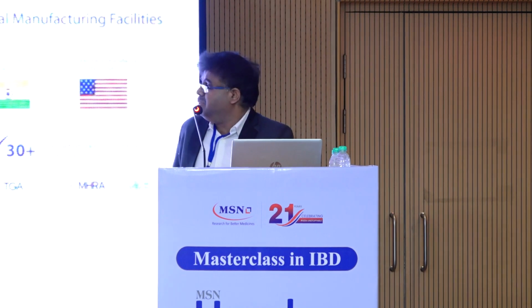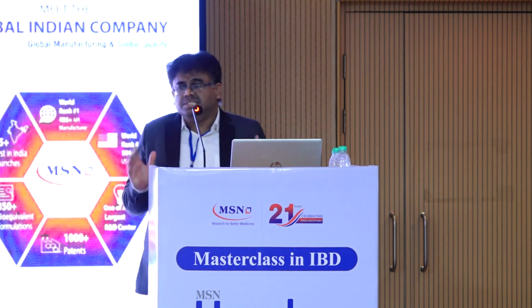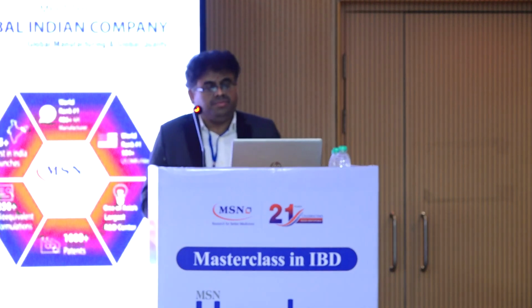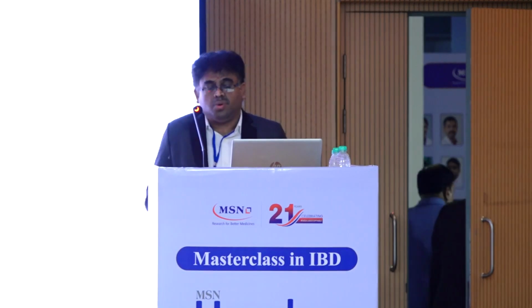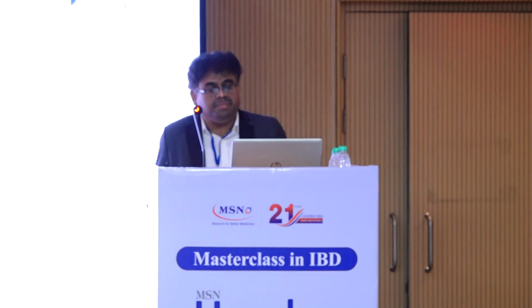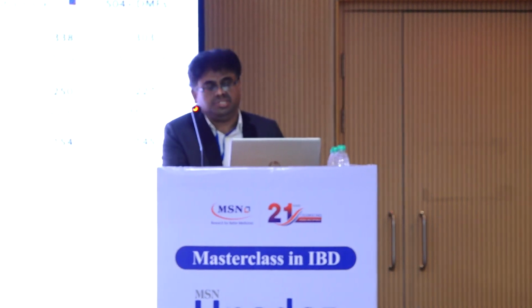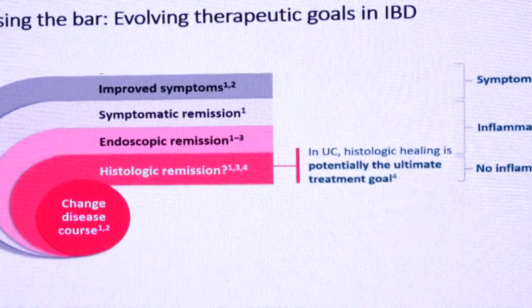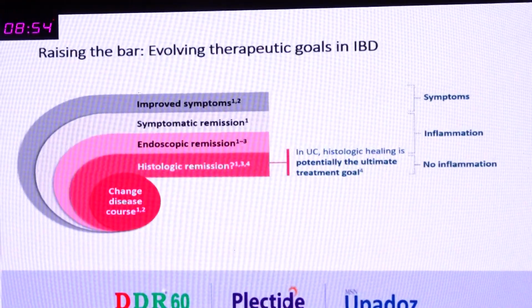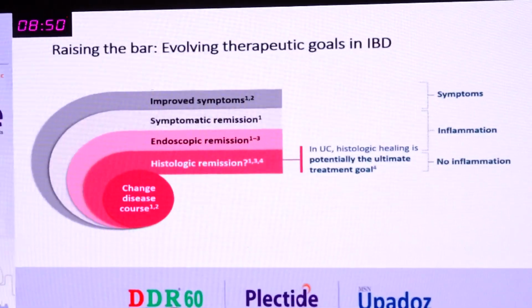As you all know, it has been broadly categorized into two major entities. Apart from that, what is the basic treatment goal? Starting from 1985 to 2020, we will be looking into that. We need to improve the quality of life, limit the disability, heal the mucosa, prevent complications like surgery, avoid steroids and relieve the symptoms. And as you all know, the four major entities will be symptom improvement, symptomatic remission, endoscopic remission, and histological remission if it is going to be there.